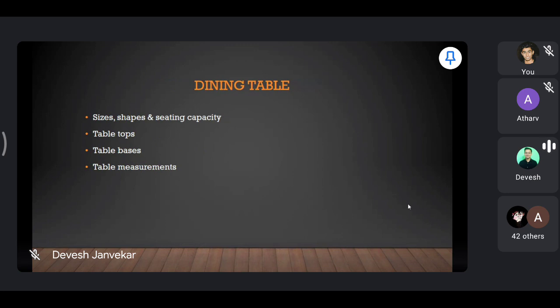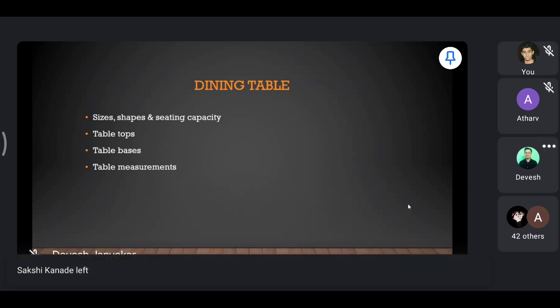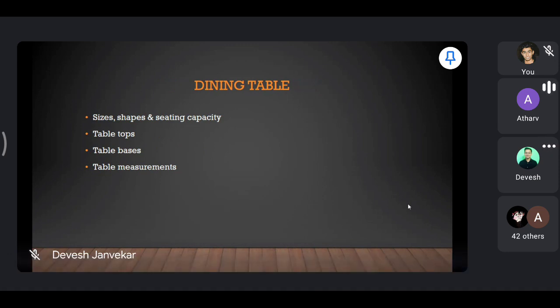Then we started with the dining table. What are the sizes and shapes? We did square, rectangle, and round. So tell me the sizes of square tables. It's 30 by 30 for the square, which has two covers opposite to each other. The second one is 36 by 36 inches, which has four covers, one on each side.